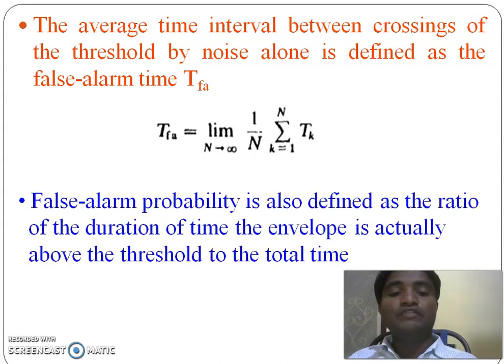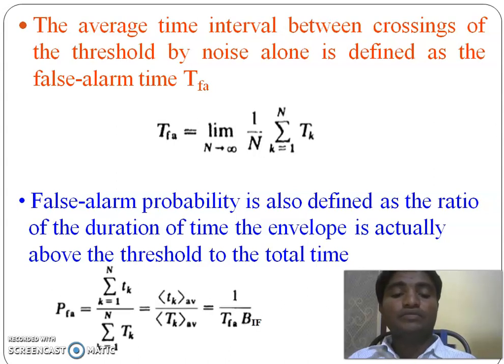The probability of false alarm is also defined as the ratio of the duration of time that the envelope is actually above the threshold to the total time. And the probability of false alarm equals 1 by TFA into BIF, where BIF is the bandwidth of the IF amplifier.